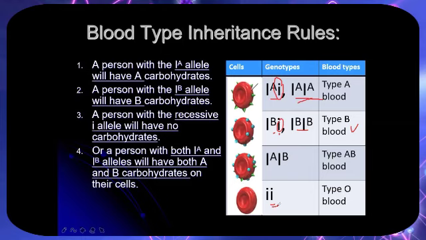Here, the red blood cells of humans don't have carbohydrates. It results in blood type O. Only when this allele appears does the result become blood type O. But if blood type A is present, the result is blood type A because the I for A is dominant. So blood type O is recessive. You can have blood type O only if it appears in the organism during the Punnett square or the probability of having offspring like this.